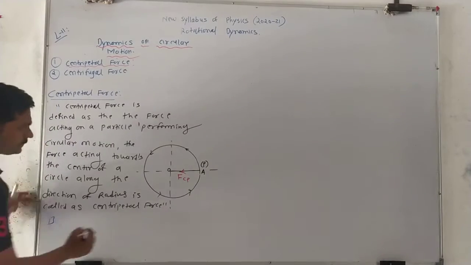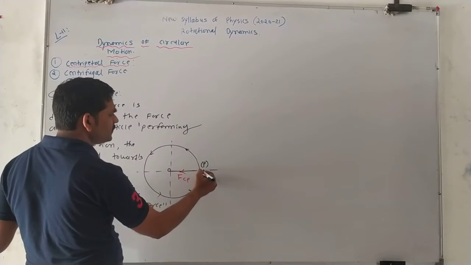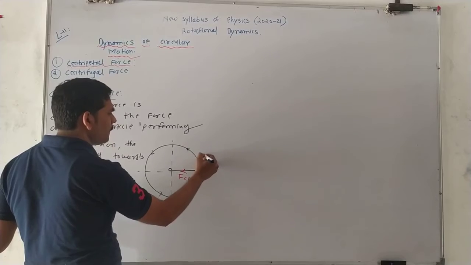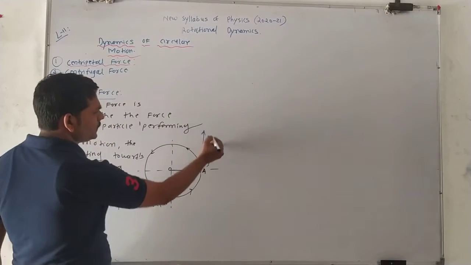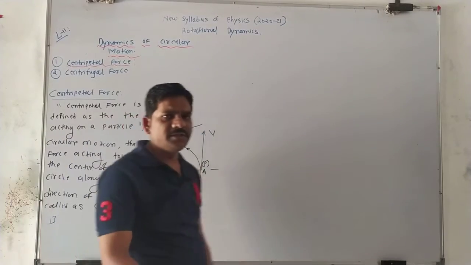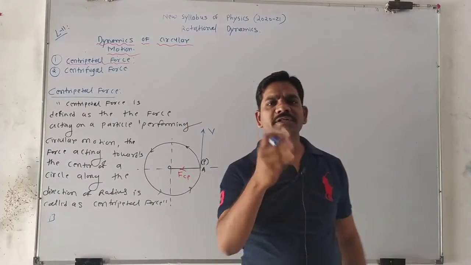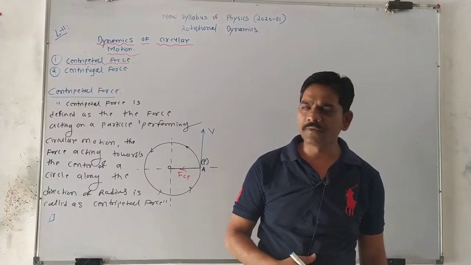Observe the first point. Where is the tangential velocity at this point? Suppose this is the velocity of the particle. What is V? V is nothing but the tangential velocity of the particle, which we already learned in our previous topic.